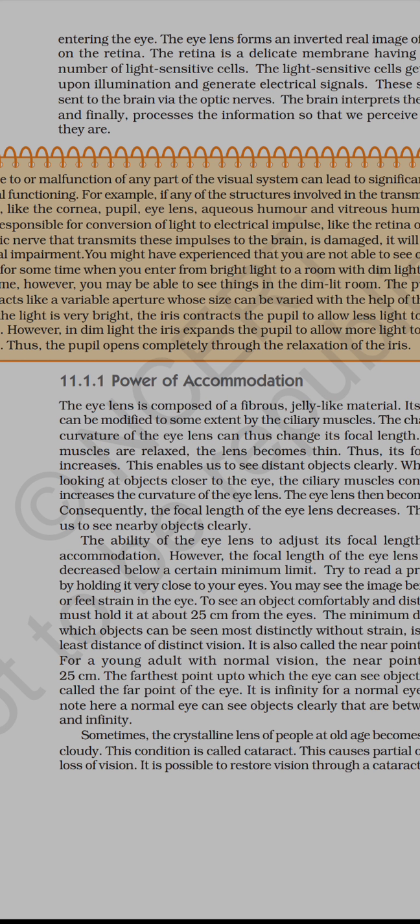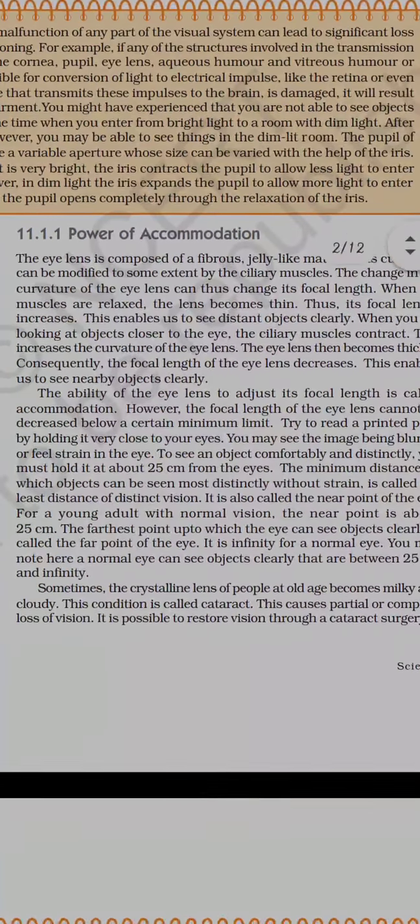And when we take the distance less than 25 centimeters, that is the near point, we cannot see the object clearly, and the image is seen as a blur. On taking the object farther, the focal length can go up to infinity. So wherever the object is, up to infinity, we can see the object's image, but if it is less than 25 centimeters, it cannot be seen, right?